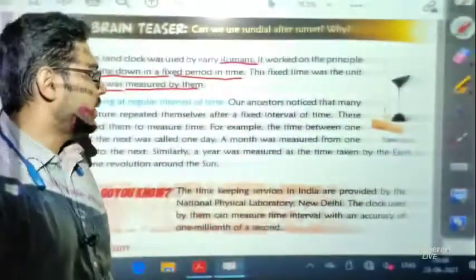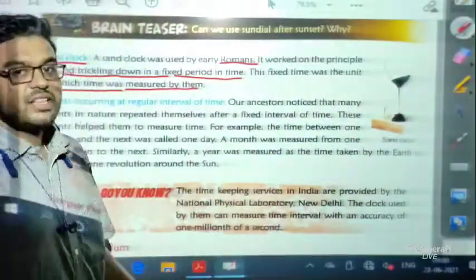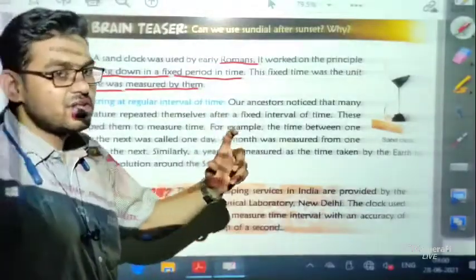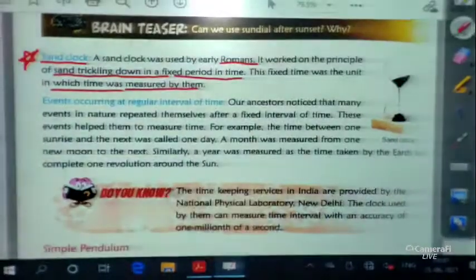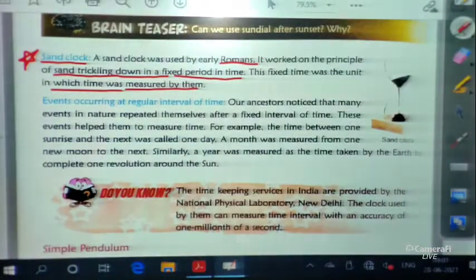You can compare this sand clock to a stopwatch. In a stopwatch, we count some interval of time. This sand clock does the same thing. It can also measure some interval of time.